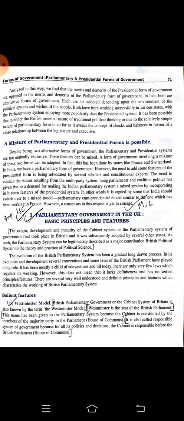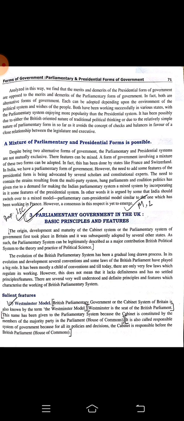Now, a few political thinkers are trying to reflect that India also has a mixed kind of model. Though India is not mentioning it, India describes itself as a parliamentary form of government.